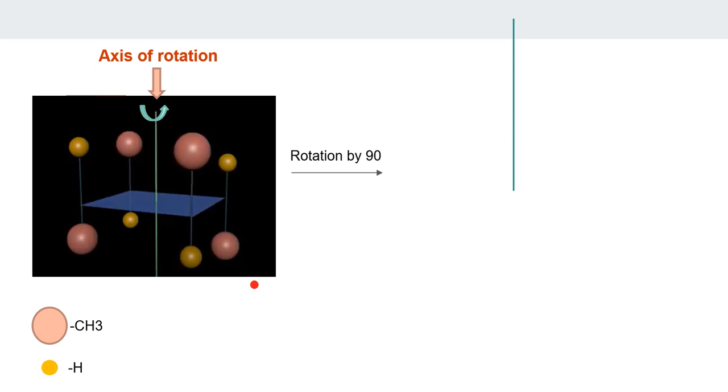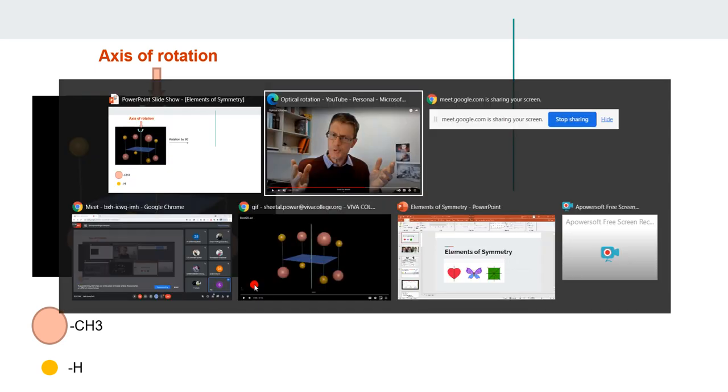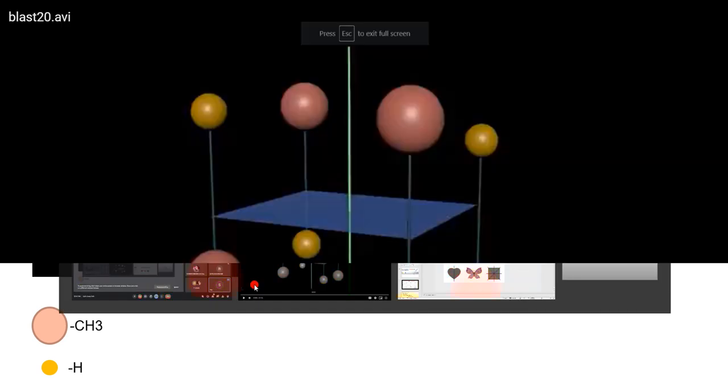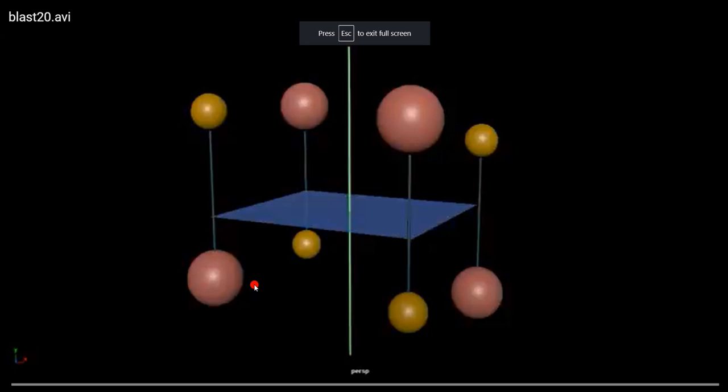Just look at this. I'll show you an animation of this molecule. I couldn't get it on the internet, so I told my sister to do it, and she did a very good job. So look at this. Now, just observe what is happening and tell me.